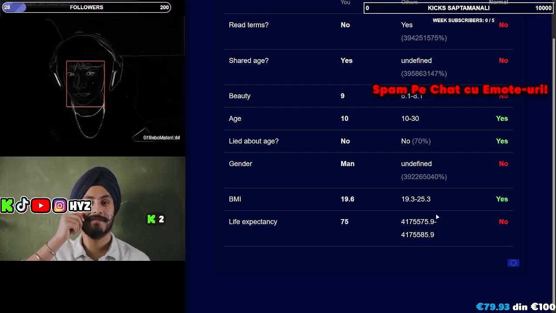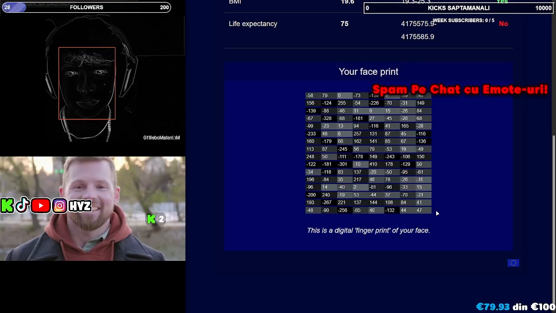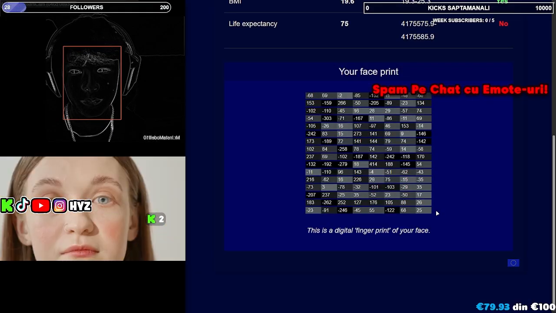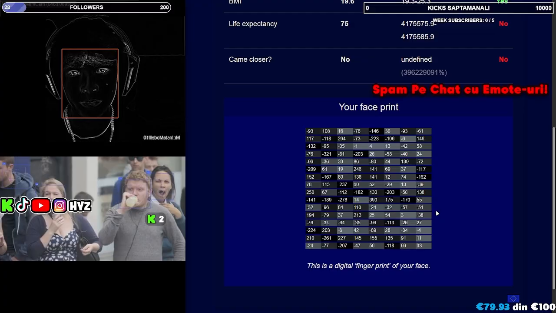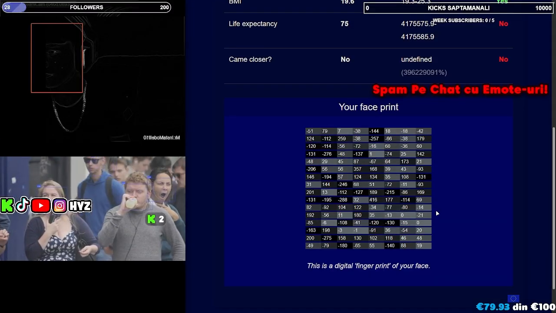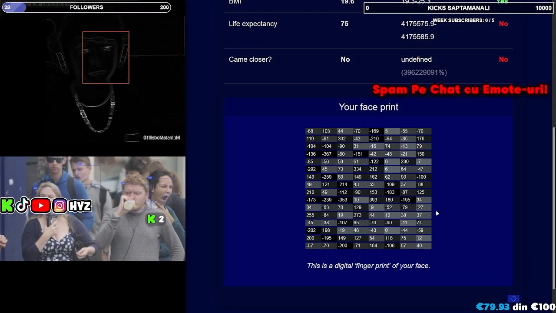Don't take this the wrong way, but you have a very unique face. That's why, just like you have a fingerprint, you also have a faceprint. This is usually expressed in 128 numbers. This faceprint makes it possible to recognize you wherever you go.